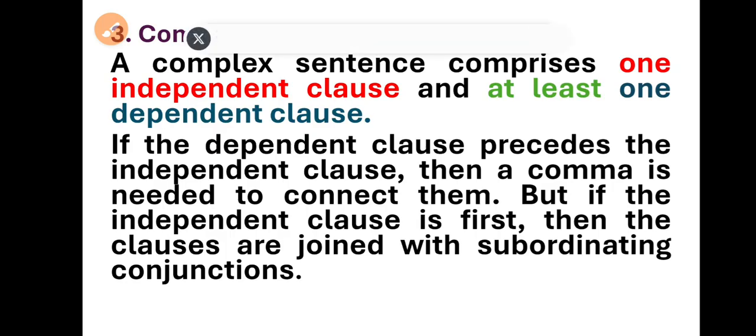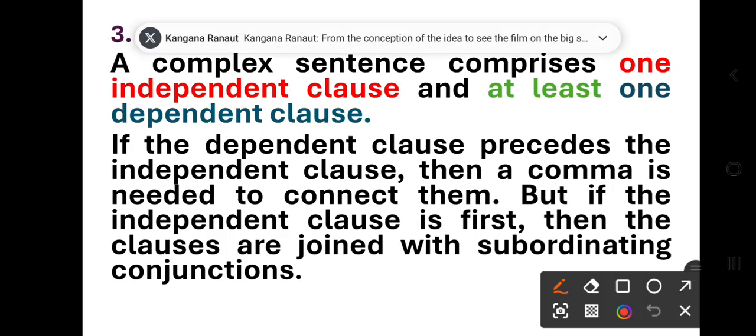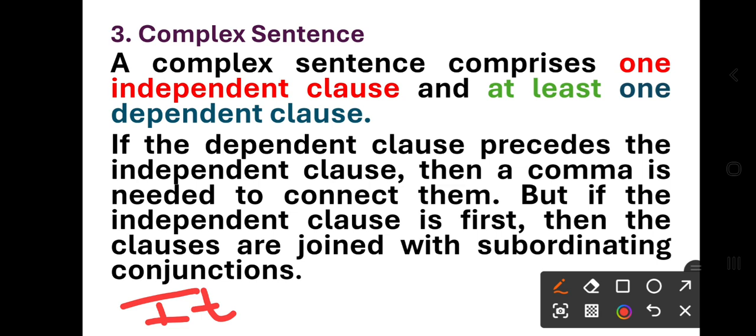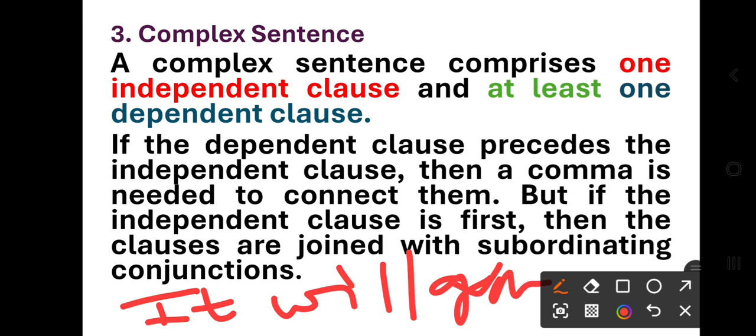For example, if you water the plant, it will grow. It will grow is the independent clause. So here it will be connected by a comma, that is very important.